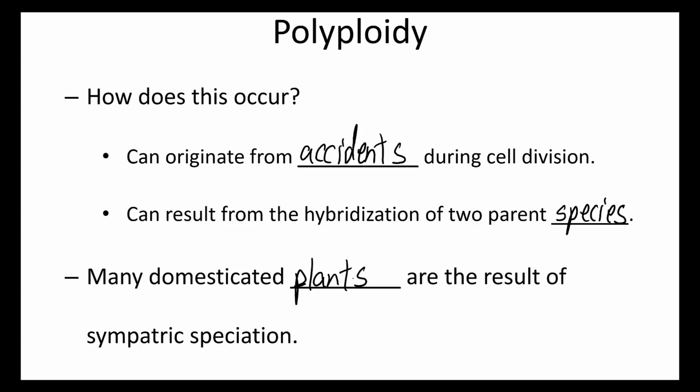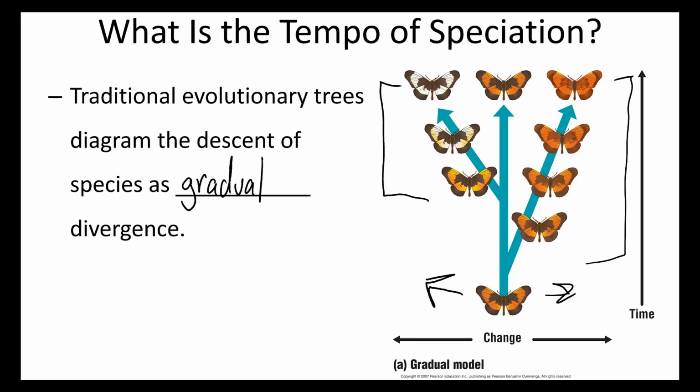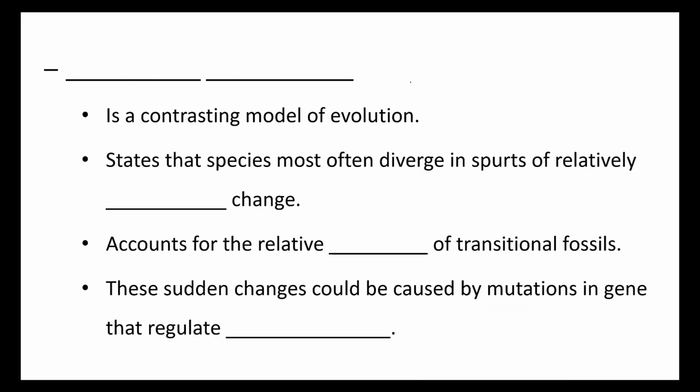So how rapidly does this happen? How often does this, or at what rate does speciation occur? Well, traditional evolutionary trees diagram the descent of species as a gradual divergence. So divergence in this case is movement to the left or right, and we see on time scales these changes happen over long periods of time. This was the traditional view of evolution, and we have some evidence that this does occur for some species.